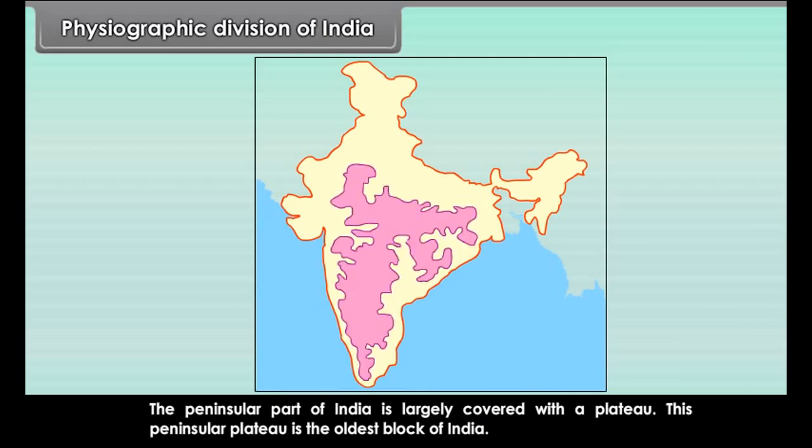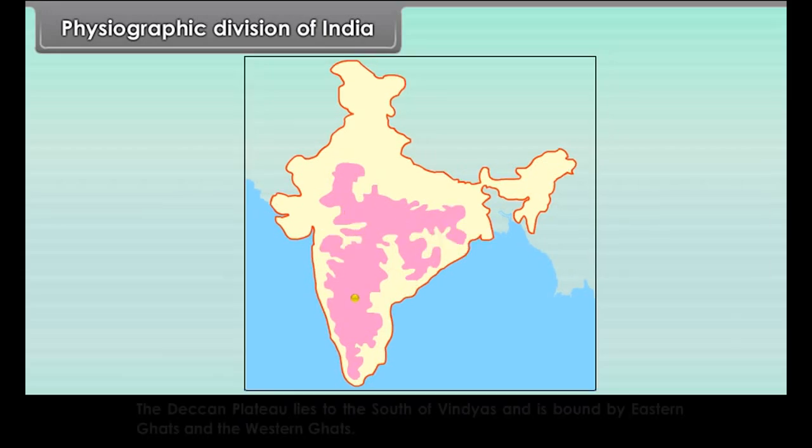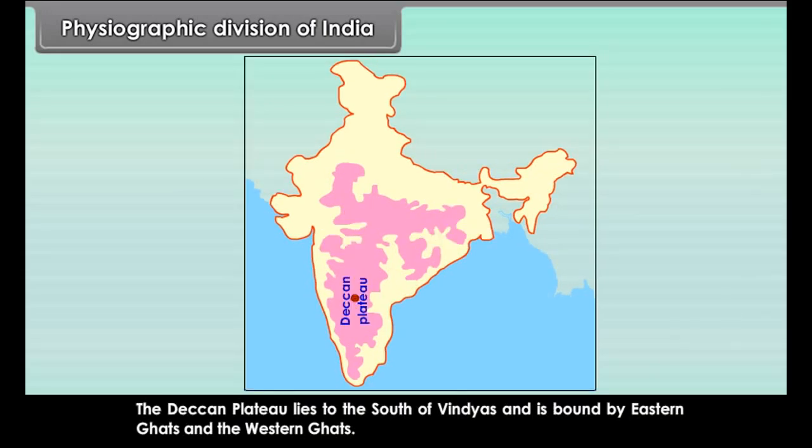We all know that India is a peninsula, which means all three sides of southern India are covered by water. The peninsular part of India is largely covered with a plateau. This peninsular plateau is the oldest block of India.